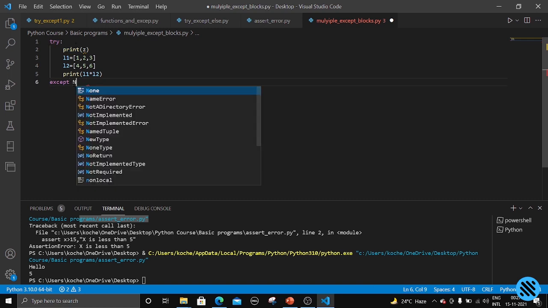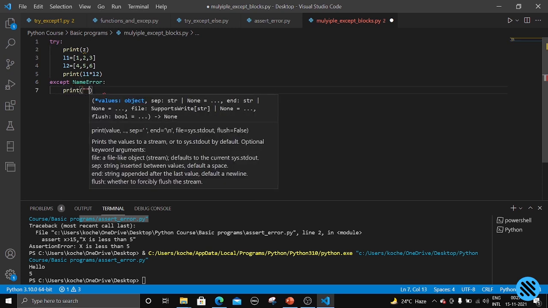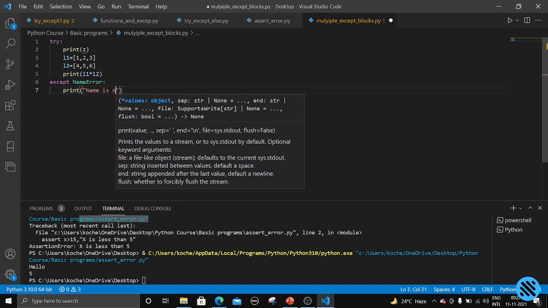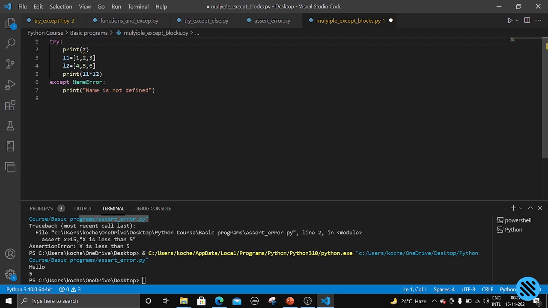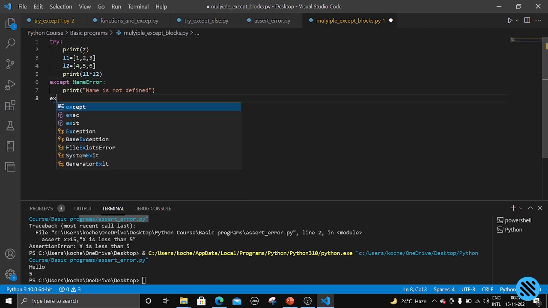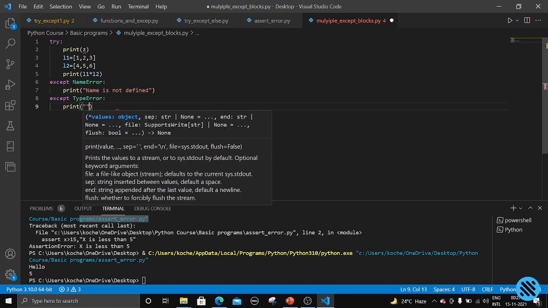So what we're going to do: except NameError, print "name is not defined", and except TypeError, because the multiplying tool is not allowed since they are not of the same kind, right? Except TypeError